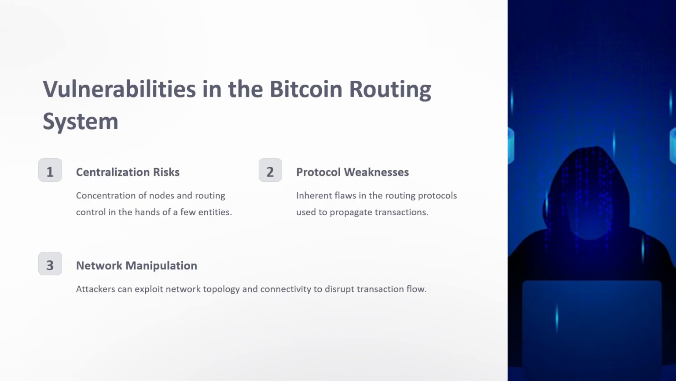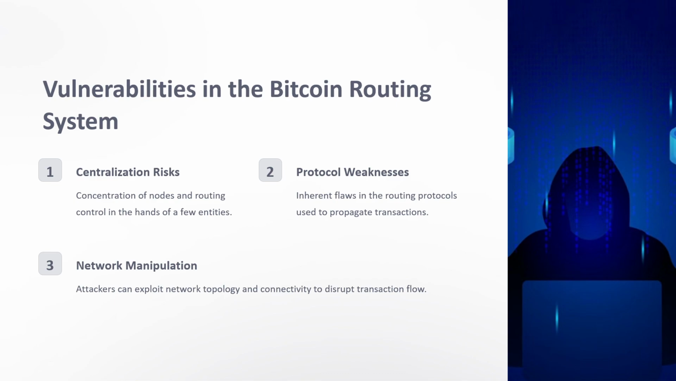Vulnerabilities in Bitcoin routing. What are the vulnerabilities in Bitcoin routing? Let's understand. Centralization risk: concentration of nodes and routing control in the hands of a few entities. So, as it is not centralized, it is decentralized, right? It is decentralized, so anyone can access the nodes, anyone can access the bitcoins, and anyone can modify the data in the Bitcoin data. So, that makes it a risk.